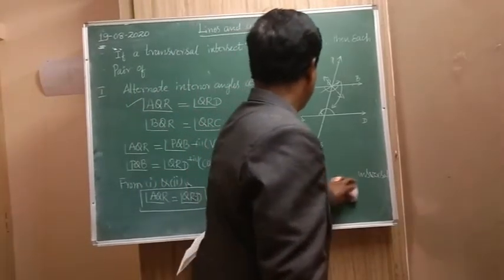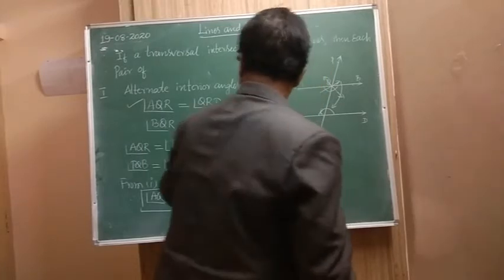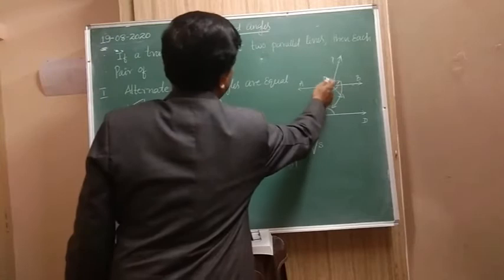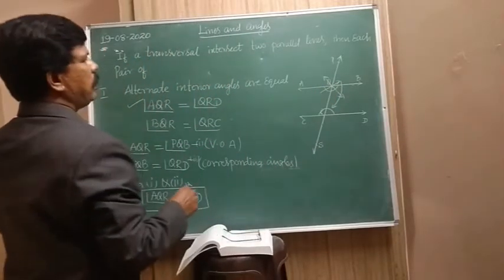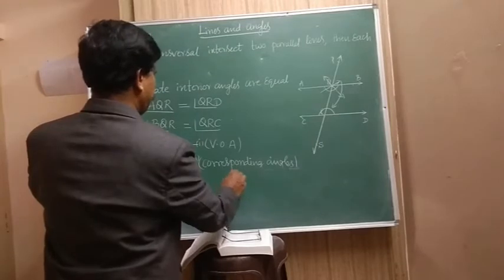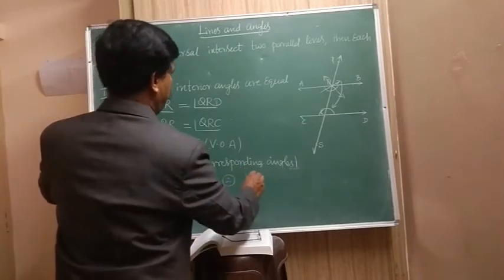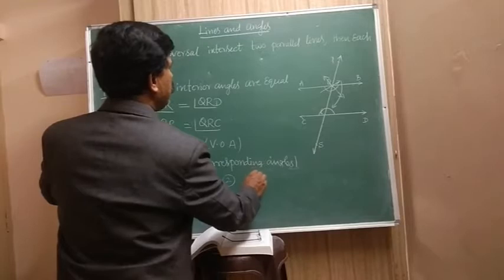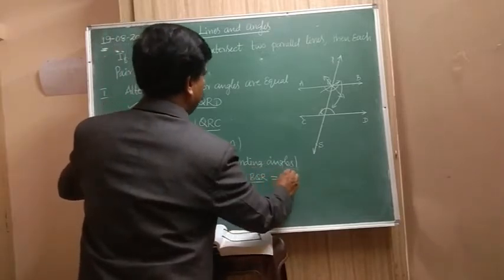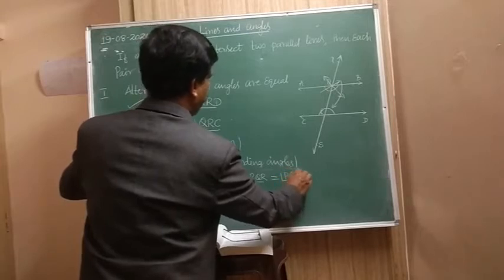Now similarly, you can prove the second one also. How to prove that? You can take this one. Second one, angle BQR is equal to angle PQA.